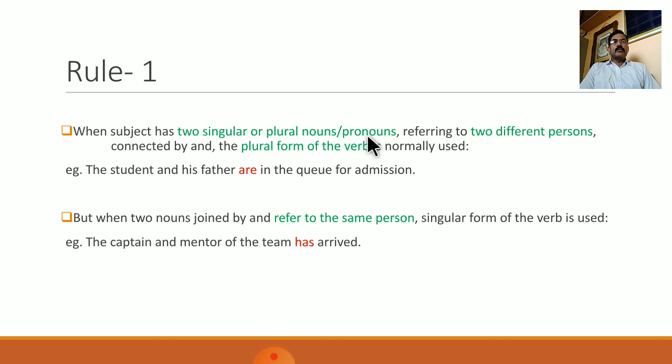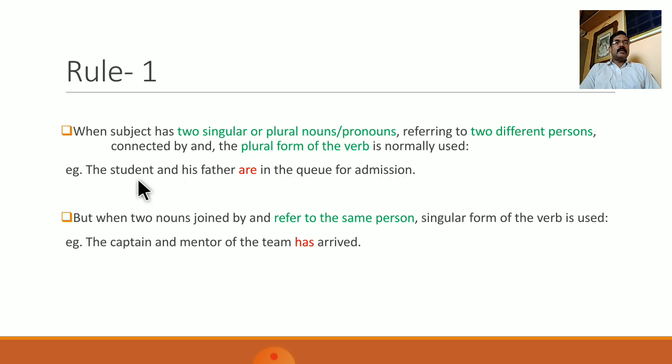There are certain rules of subject-verb agreement. So let us go through these rules one by one. The first rule is when the subject has two singular or plural nouns or pronouns referring to two different persons connected by and, the plural form of verb is normally used. For example, the student and his father are in the queue for admission.